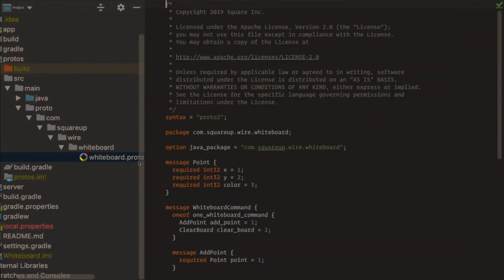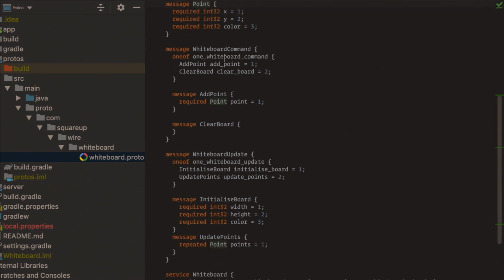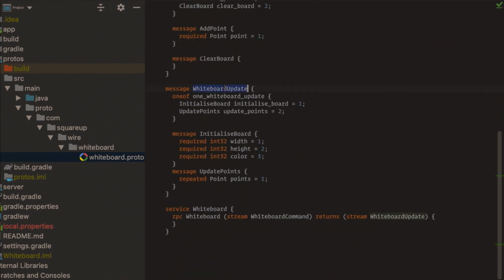Our proto file looks like this. There is a point message which takes X, Y, and some color. Then we have command and update, which basically are request and response. The command would be from the client saying, OK, I added a point, or I want to clear the whiteboard, which we'll see soon. The update is the server saying to the client, OK, now you need to set up your whiteboard, or here is the list of points I want you to display.